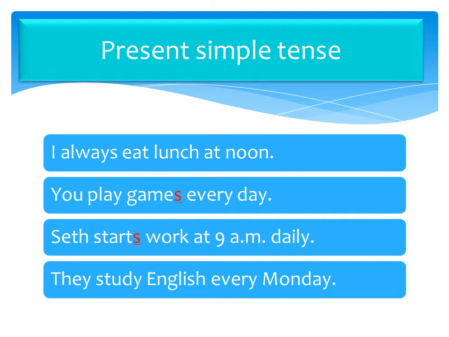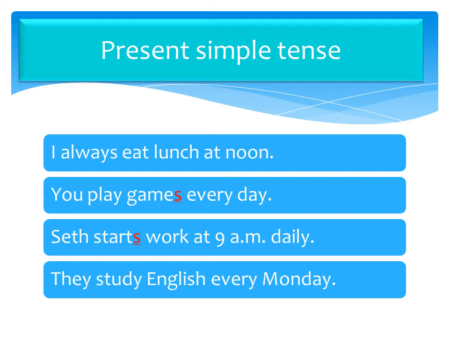You play. The next example says Seth starts work at 9 a.m. daily. Again, this is something that happens regularly. Seth goes to work at 9 a.m. every day. Now you will notice I put red color on the s. Why? In the word starts. Can you figure out why? Seth starts work at 9 a.m. daily.